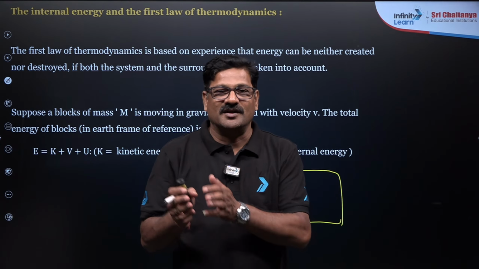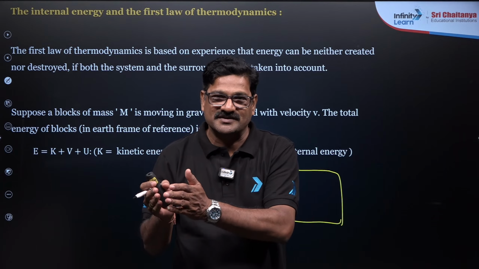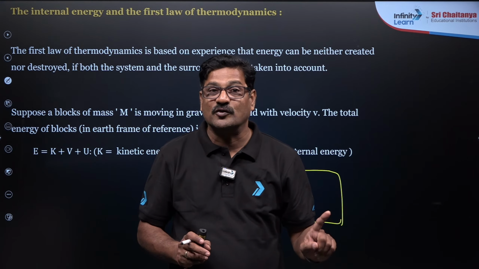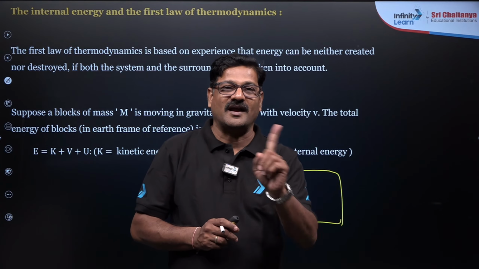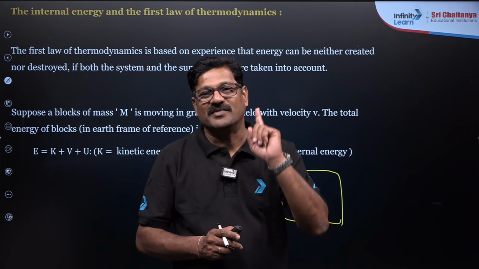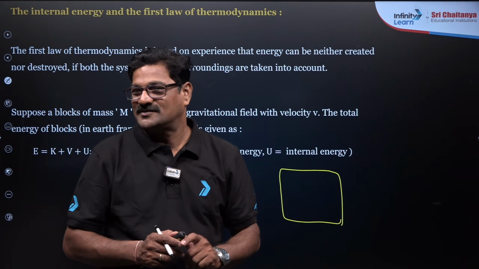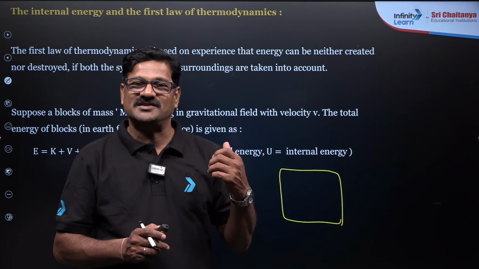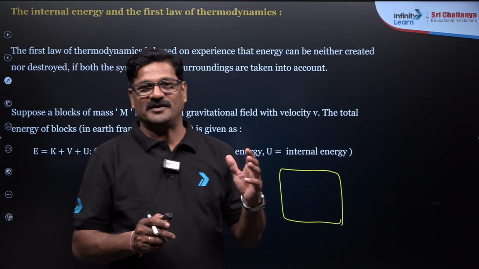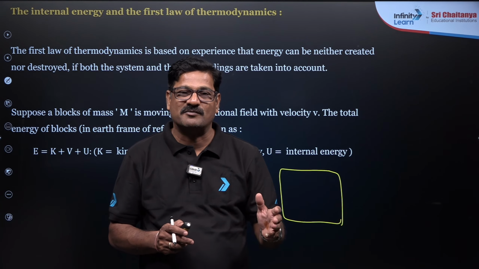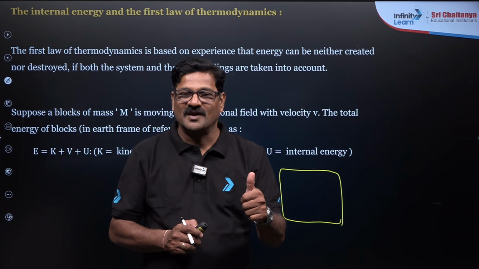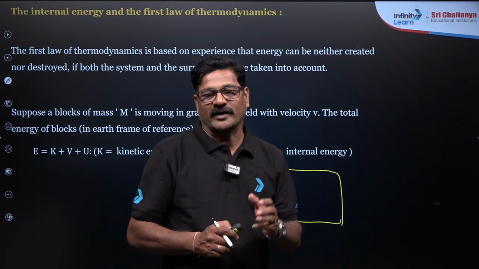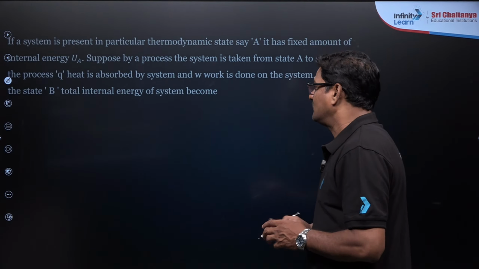And also, if some quantity of a type of energy disappears, an equal quantity of work should be done. So energy conversions and work-energy conversion is given by the first law of thermodynamics. So in general, we can say energy can neither be created nor destroyed, but it can be transformed from one state to another state. Understand? Clear? Any doubt? Okay, let us go into the details of the first law of thermodynamics.